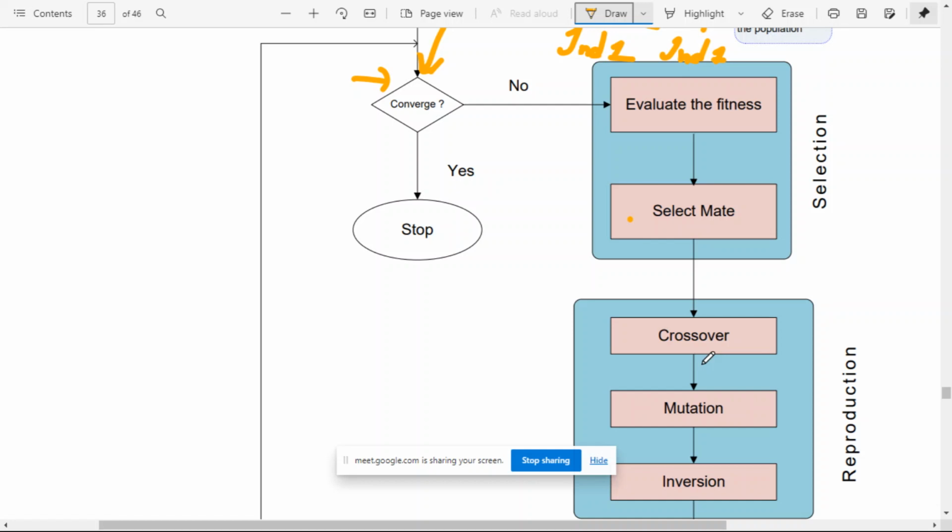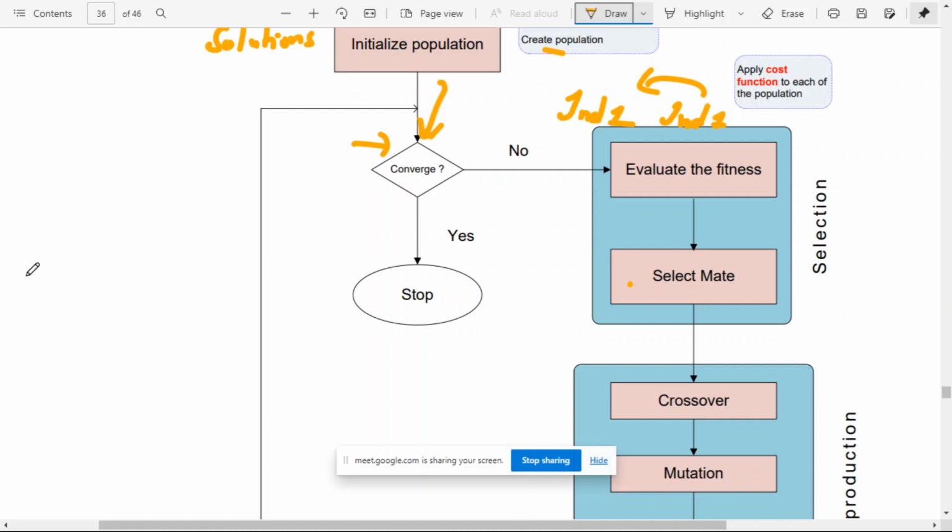Crossover, as we already discussed, works like this. This is one chromosome, where a chromosome is nothing but a solution. This is another chromosome. Then identify a crossover point. Say this one we call A and this one we call B. Then this part is A1, this part is A2, and this part is B1, this part is B2.